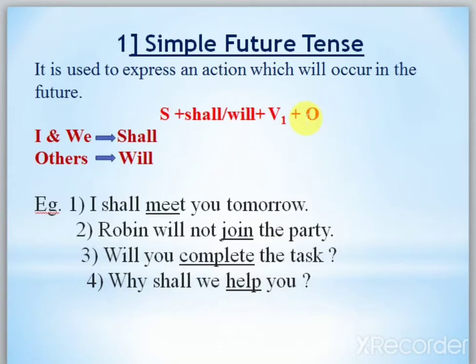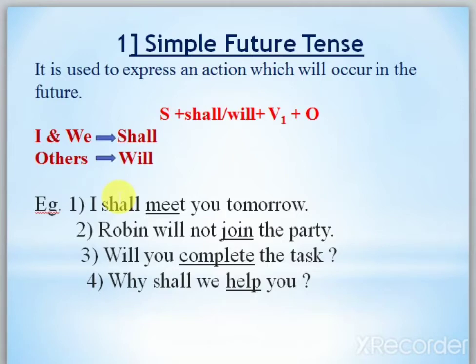Now the main thing here is that there are only two auxiliary verbs. Shall is used with I and we. Whenever you see these two pronouns, I and we, remember shall, and with other words, whatever name is there, use will. So with the pronouns I and we use shall, and with others use will.